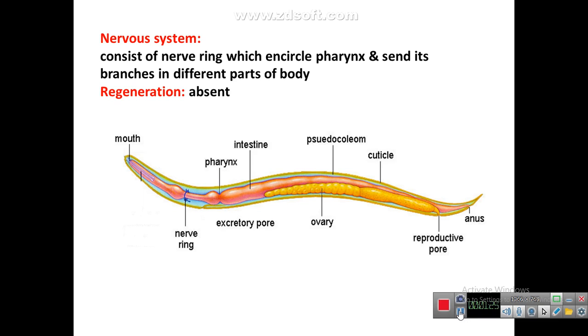Next is the nervous system, consists of nerve ring which encircles the pharynx and sends its branches in different parts of the body. That is the nerve ring that encircles the pharynx, and from this ring many branches are sent to different parts of the body. Regeneration: in the members of phylum Aschelminthes, the regeneration is absent.